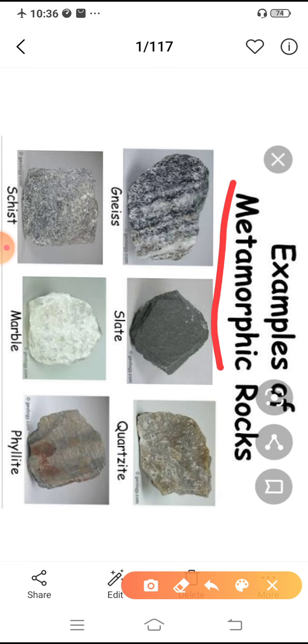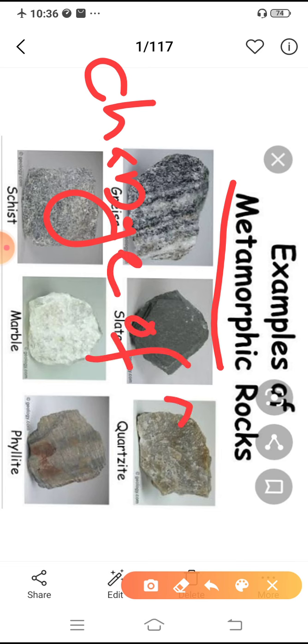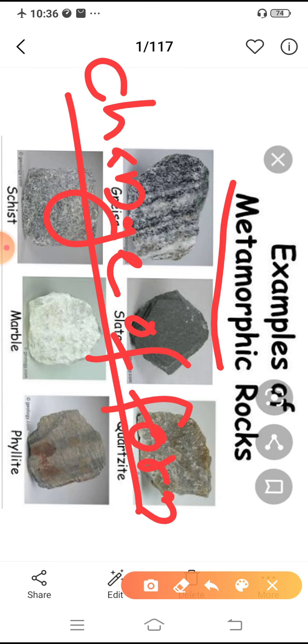Metamorphic rock. So metamorphic rock means they are formed from a process called metamorphosis. Metamorphosis means it's a process of change of form. That means the pre-existing rocks, which may be sedimentary or igneous, sometimes even metamorphic rock itself, change in their color, texture, size and shape and form metamorphic rocks. They are formed by a process called metamorphosis.